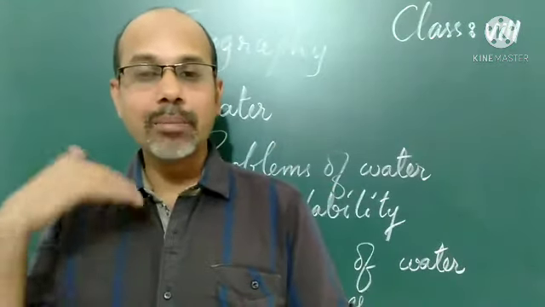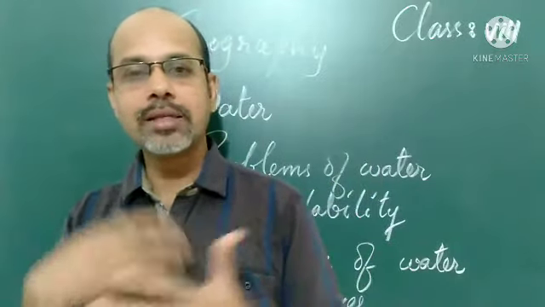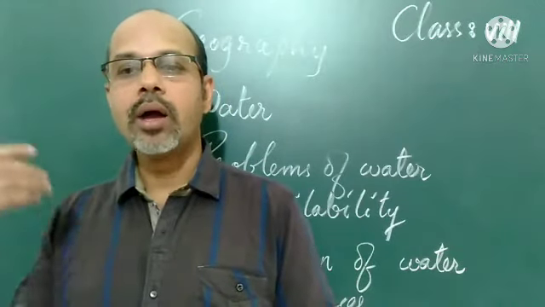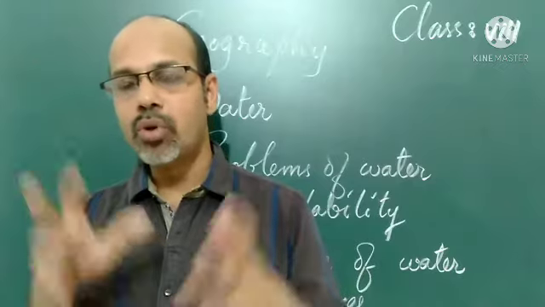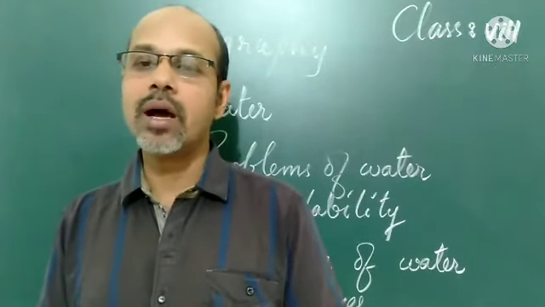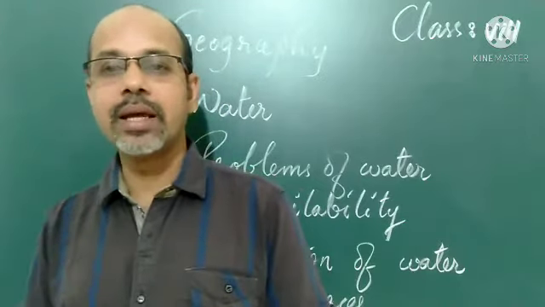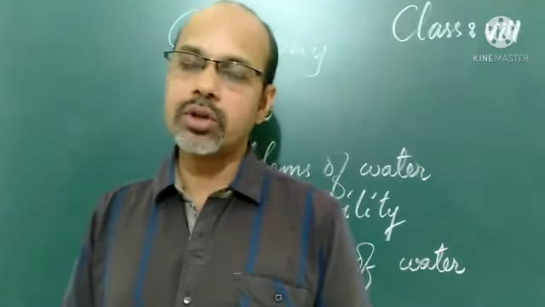Sometimes it is over-exploitation, that we are utilizing more and more water, which is another reason for water scarcity. Then there is contamination of water resources. Most of the rivers and freshwater lakes are contaminated and polluted. So these are the reasons for the lower availability or shortage of water.